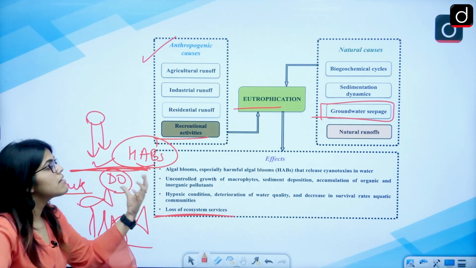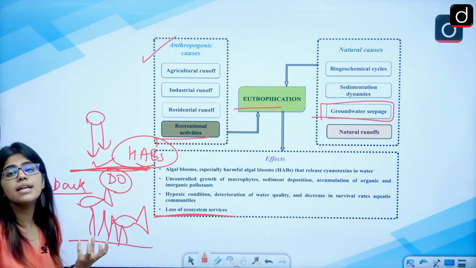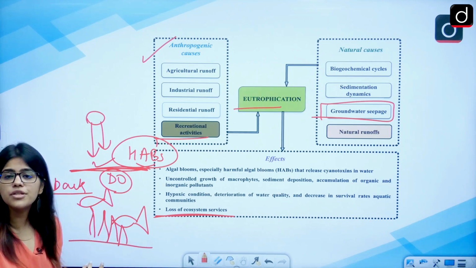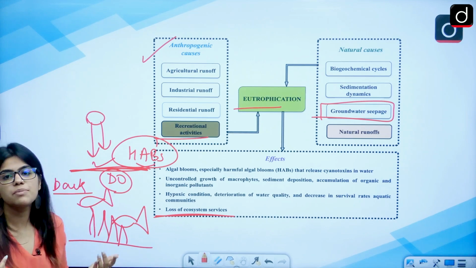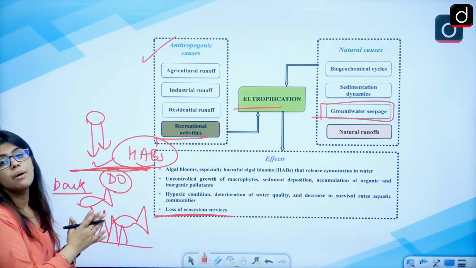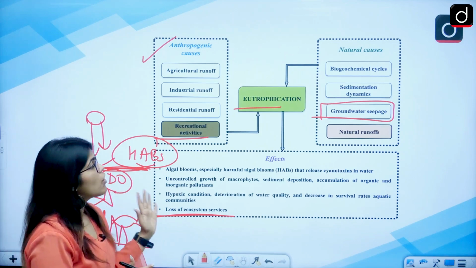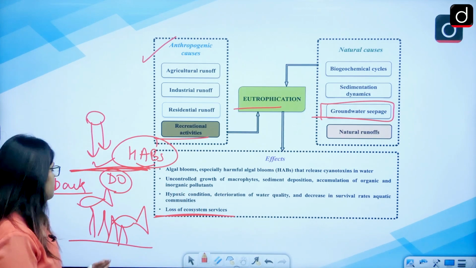This will hamper the recreational activities that people do there. The value of that lake also deteriorates. The beauty and the aesthetic value also reduce. The other people living there will breathe the toxic substances released by the decomposition of the algae. All of these are the problems associated with the process of eutrophication, right?